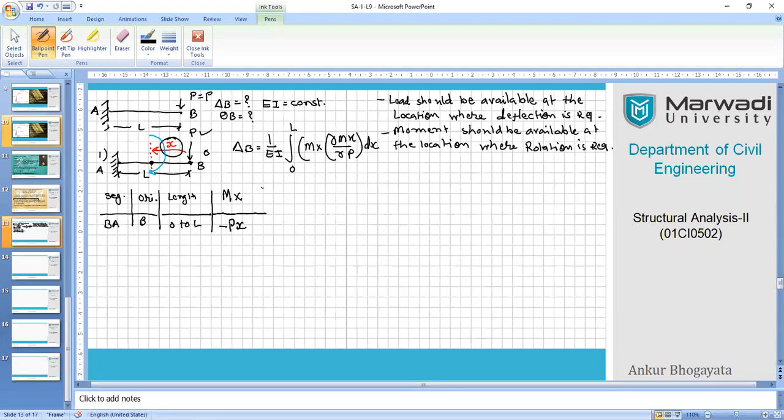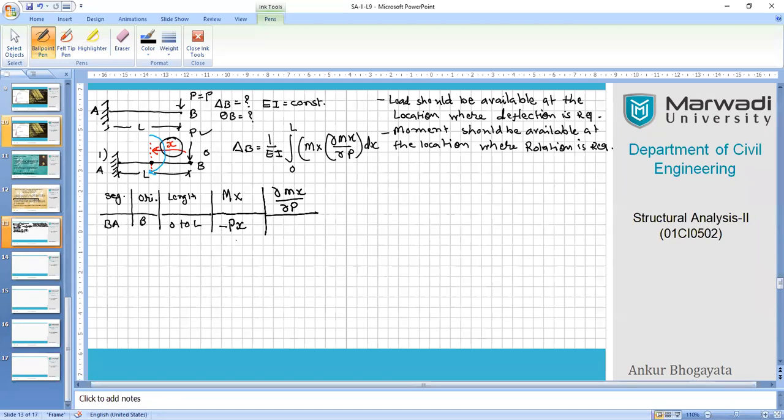Now the next step is to take the partial derivative of this quantity with respect to the force which is causing this moment. So this moment Mx is caused by this force P. So we will write down ∂Mx/∂P, and that equation is available with us.